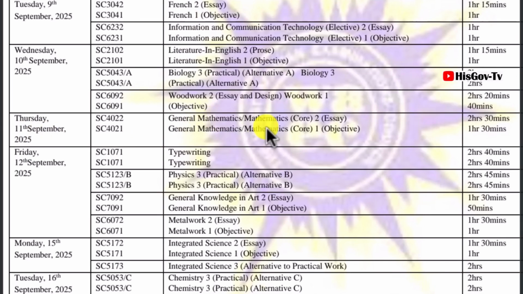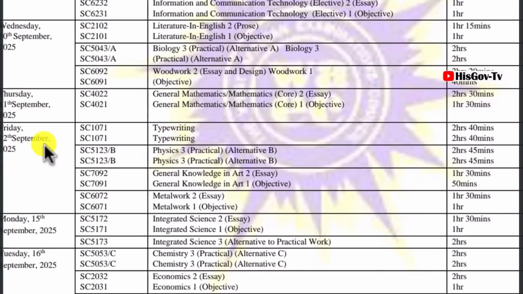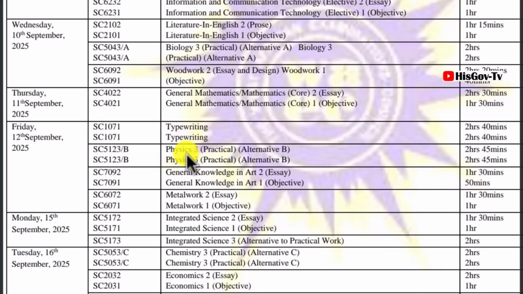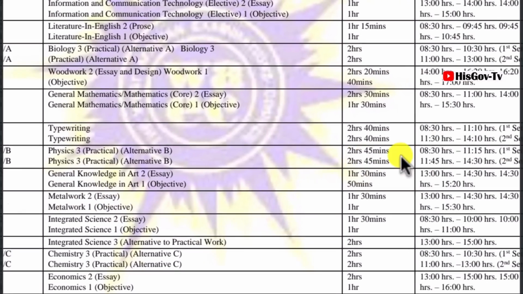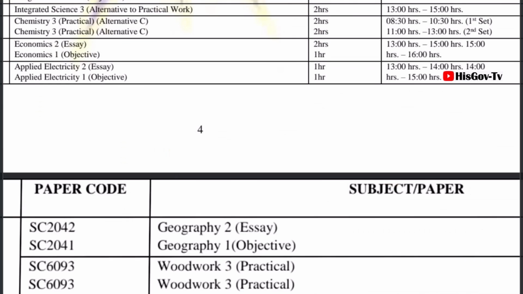Now, Thursday, 11th September 2025, general maths, which is the core maths, will be written on Thursday, and that is in the morning. It will begin in the morning, all right, and that will be on 11th. Now, on the 12th, typewriting, physics, paper 3, general art, essay and objectives, and then metalwork, all will be written on that day. And the times are what we have on your screen. Typewriting is in the morning, 8:30. Practicals, physics is also in the morning.